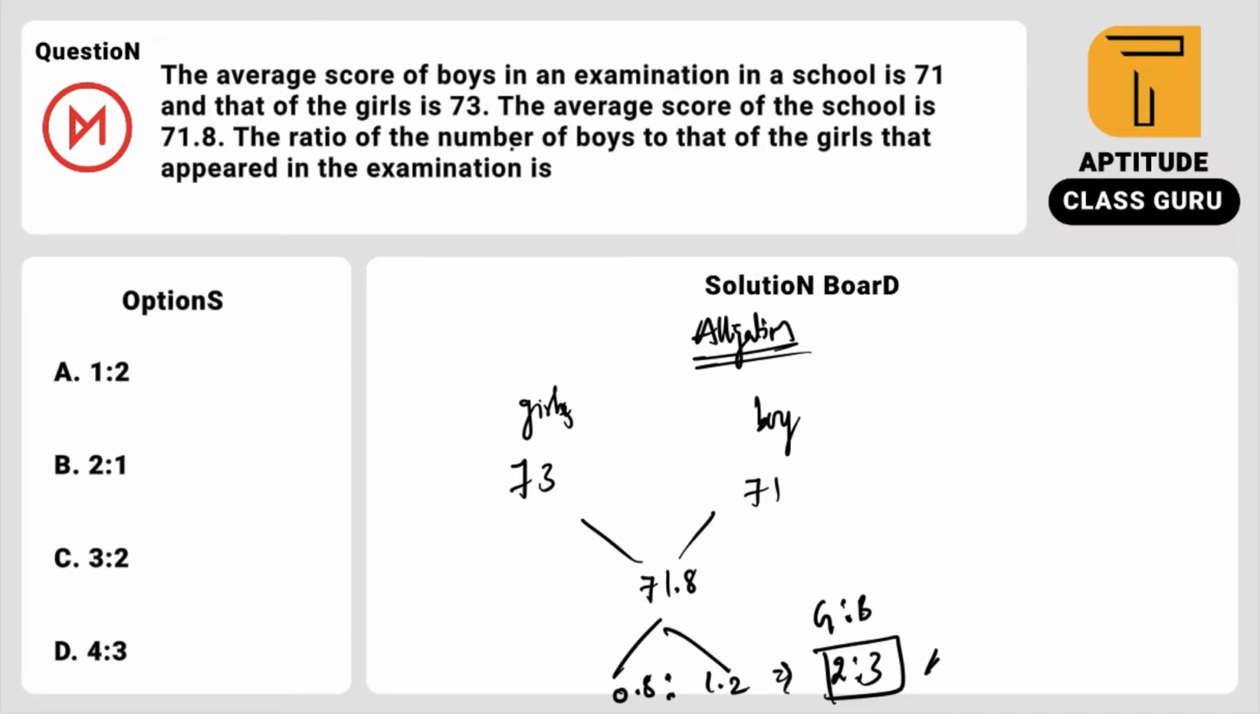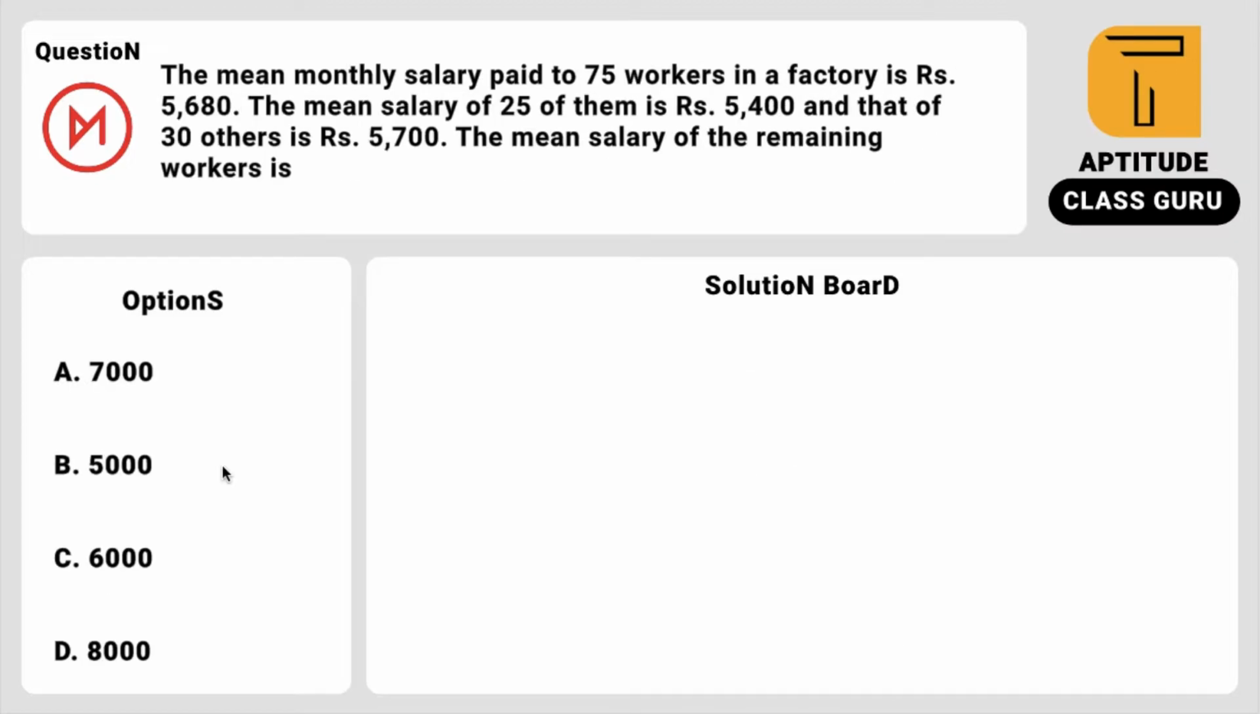But he is asking for the ratio of the number of boys to the girls, so the answer will be 3 is to 2. Simple one, right? No need for a lot of explanation. Just use the alligation rule whenever you see two objects or two groups involved in a task. Just look at the next one.